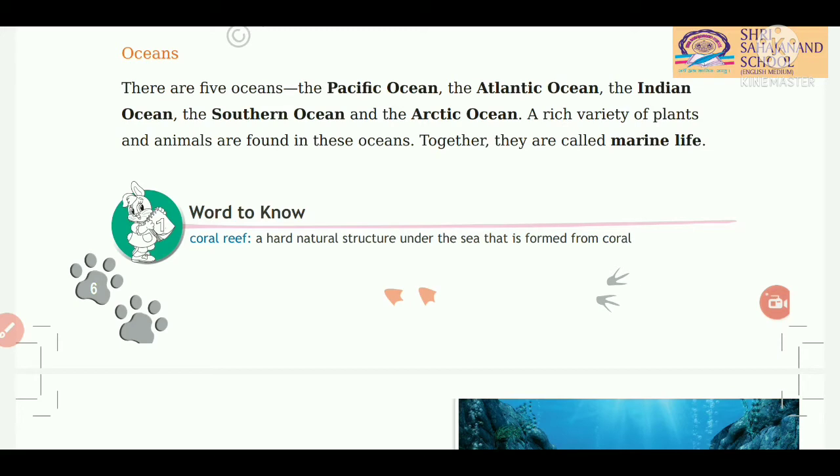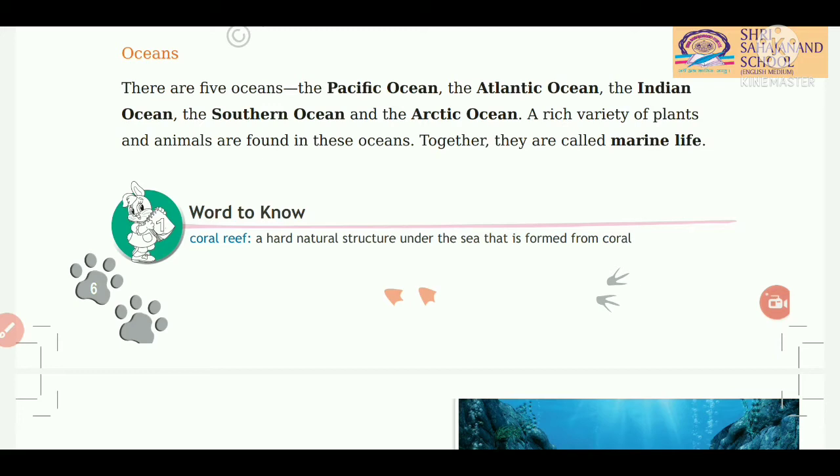Now students, how many oceans are there? Correct, there are 5 oceans. Which are they? Pacific Ocean, Atlantic Ocean, Indian Ocean, Southern Ocean and Arctic Ocean.